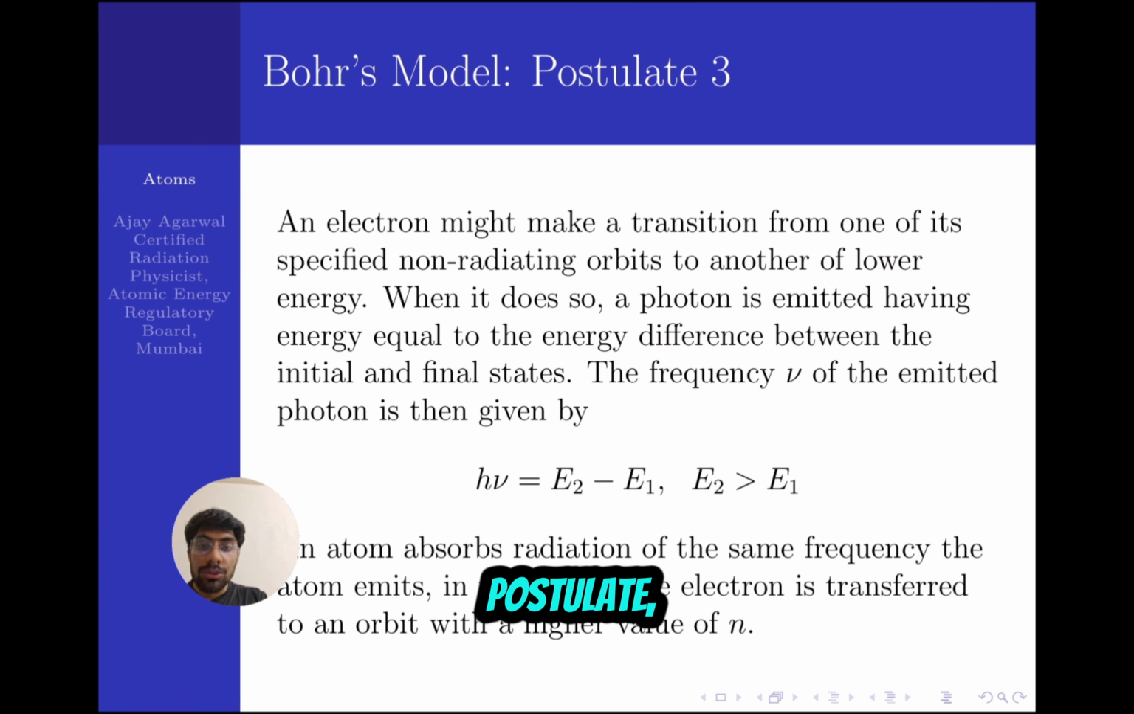In the third postulate, he said that if an electron transits from a higher energy level E2 to a lower energy level E1, then there is emission of a photon having energy E2 minus E1. So h nu equals E2 minus E1, so nu is equal to E2 minus E1 divided by h. That is the frequency of the photon that will be released when there is a transition from a higher energy level to a lower energy level.